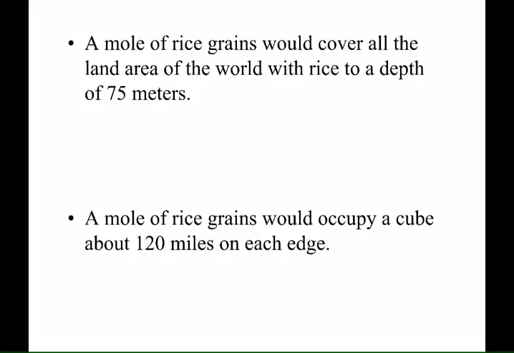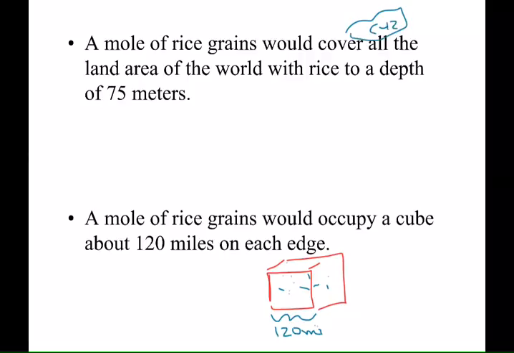So this one says, all right, a mole of rice grains would have a volume actually of a cube, if you're going to put it in a cube, and the dimensions on all sides of the cube would be 120 miles by 120 miles by 120 miles. And this is your rice grains, 1 mole of rice grains. All right? So if you go back to the whole carbon-12 thing, remember we said by definition, if this is my pile of C12 atoms, it weighs what? 12 grams. Very good.